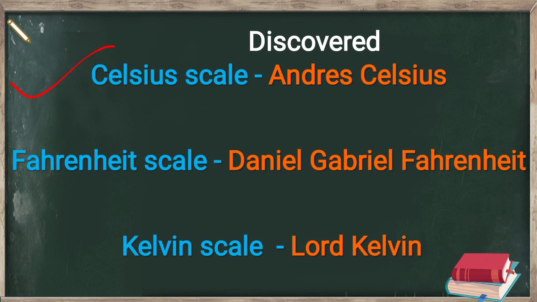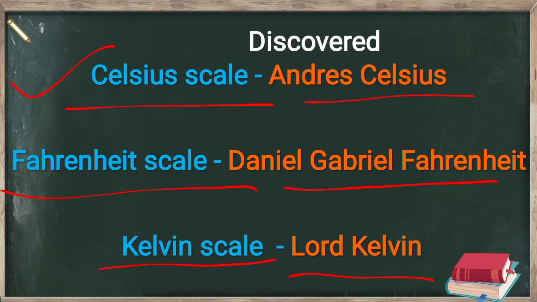These scales were discovered by the different people, and their names are also based on the name of the scientist. You can see the Celsius scale was discovered by Anders Celsius. Fahrenheit scale was discovered by Daniel Gabriel Fahrenheit, and the Kelvin scale was discovered by Lord Kelvin.